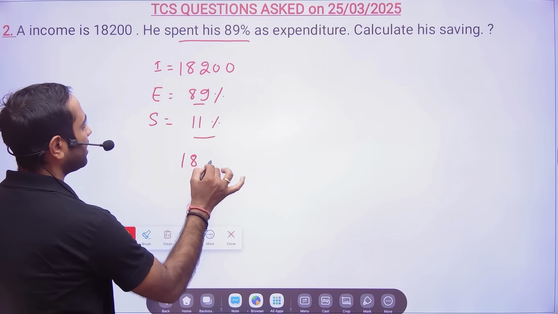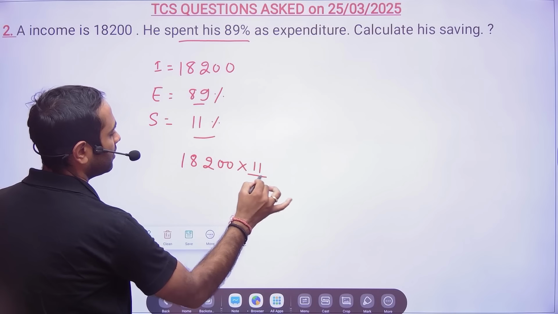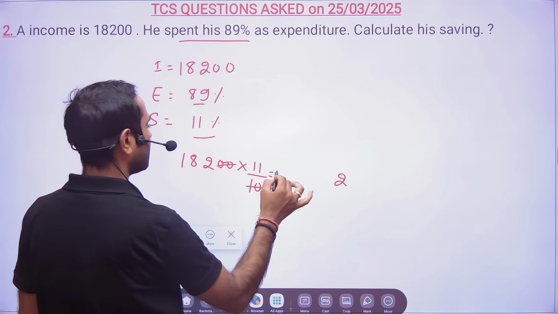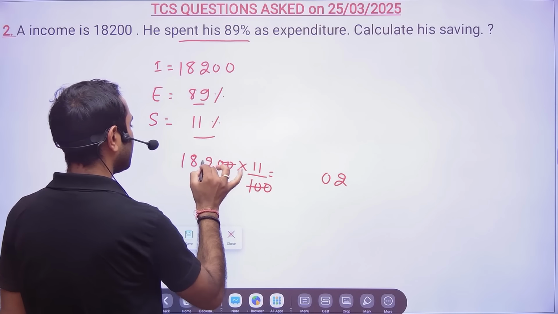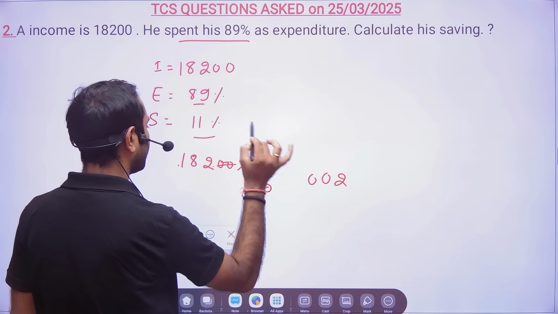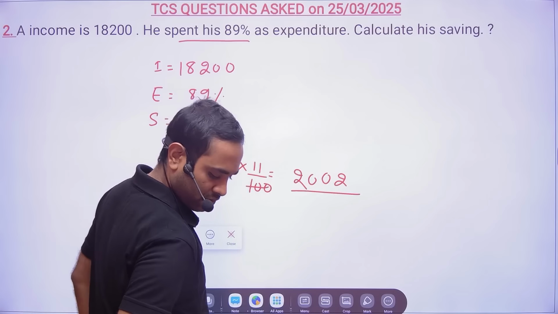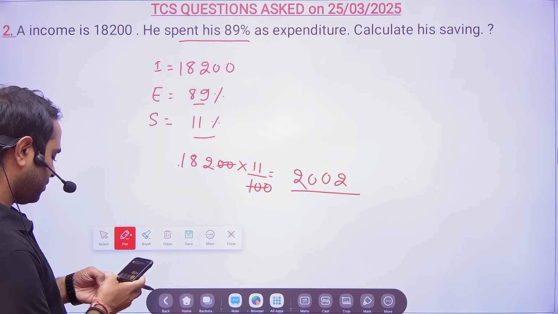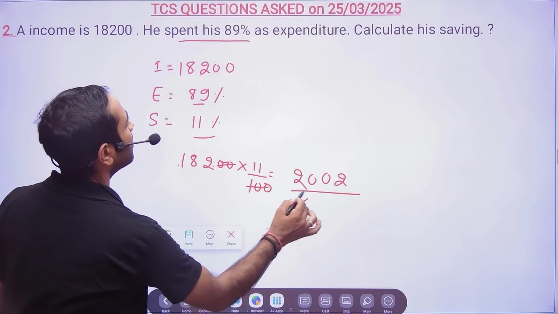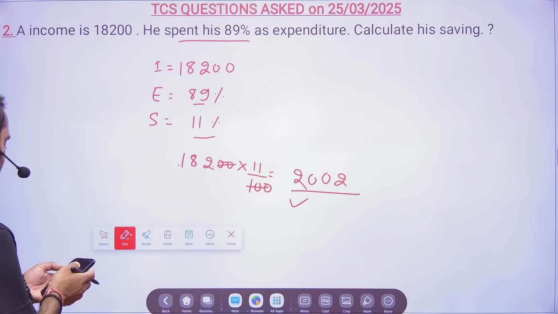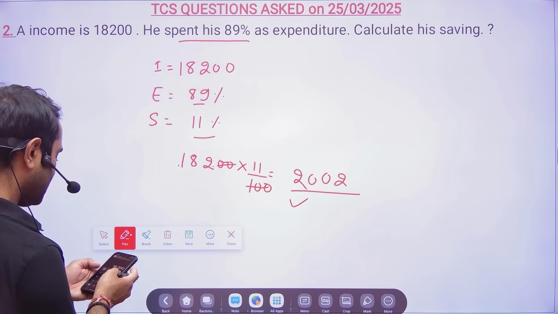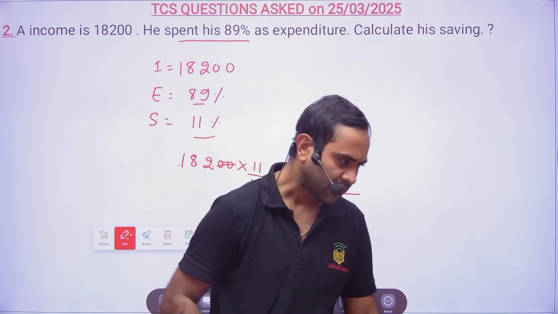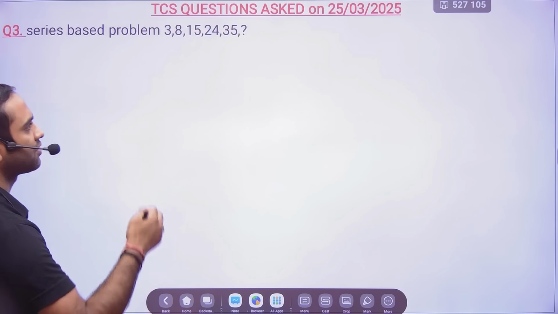So let's calculate 18,200, 11%. That's all will be your answer. So this is 2. Okay. And 2 plus 8 is 10. 8 plus 1, 9 plus 1 is 10. And 1 plus 1 is 2. So 182 into 11 is equal to 2,002 rupees, right? So what will be saving? So saving will be nothing but, you could have directly calculated 18,200 into 11%. That is nothing but 2,002 rupees. Okay, clear? Simple, very simple question was asked in the examination.